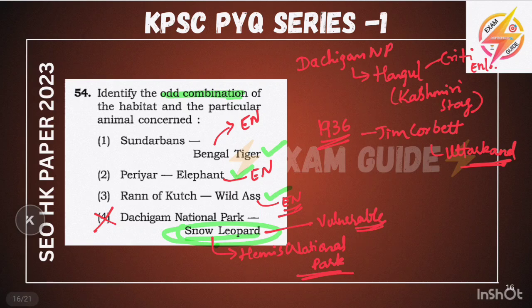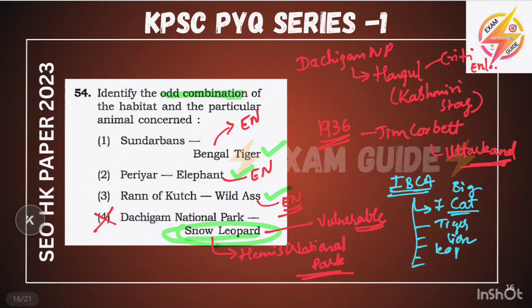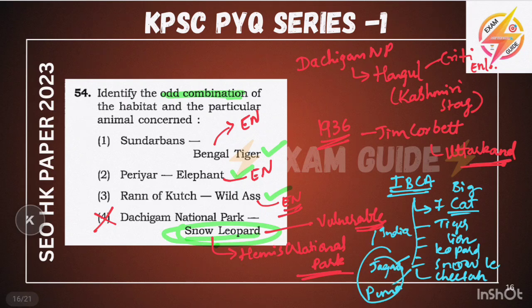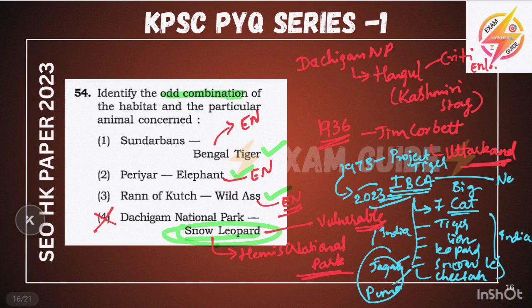After seeing the Bengal tiger, I want to share some information related to IBCA, the International Big Cat Alliance. It consists of 7 big cats. What are those 7 big cats? Tiger, lion, leopard, snow leopard, cheetah, jaguar and puma. Jaguar and puma are not found in India. The other 5 are found in India. In 1973, Project Tiger was launched. After 50 years, in 2023, the International Big Cat Alliance was formed. And the headquarters of IBCA is in New Delhi.